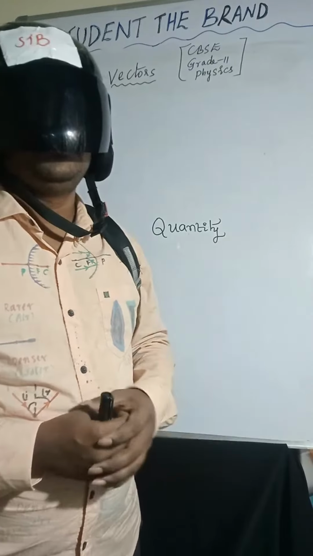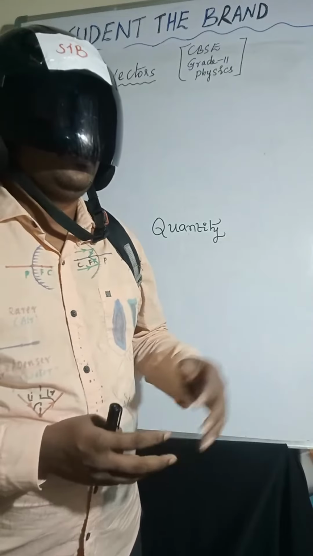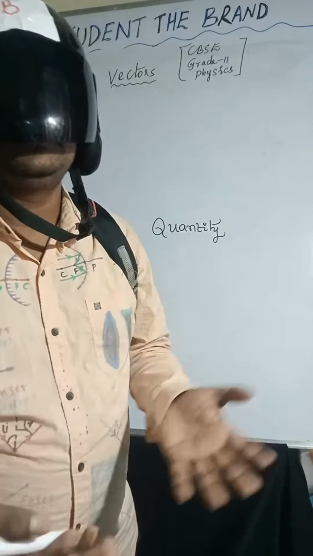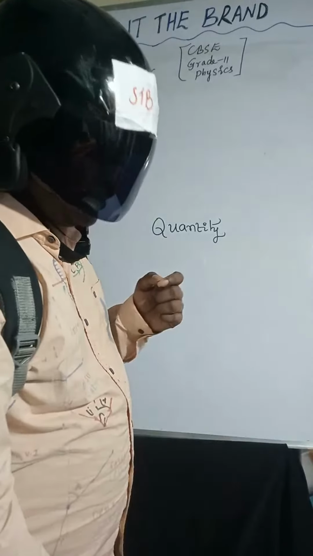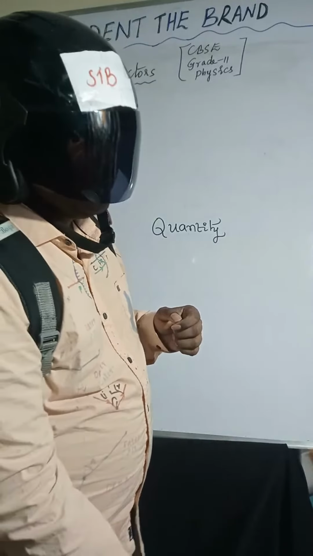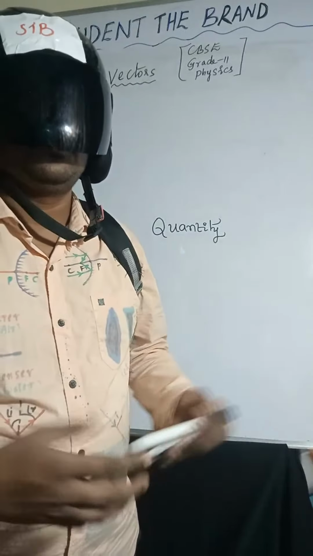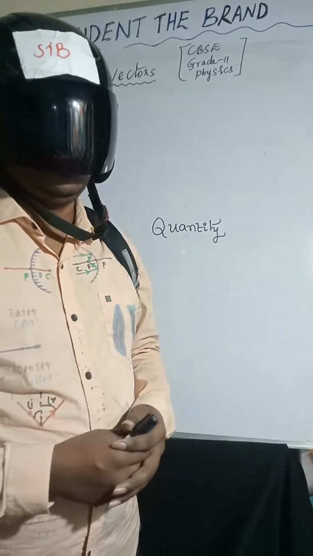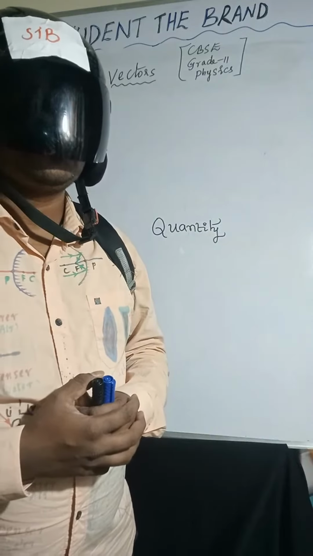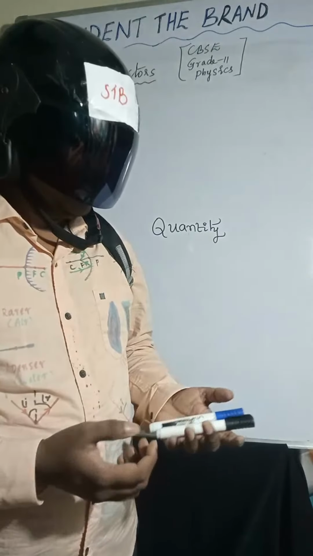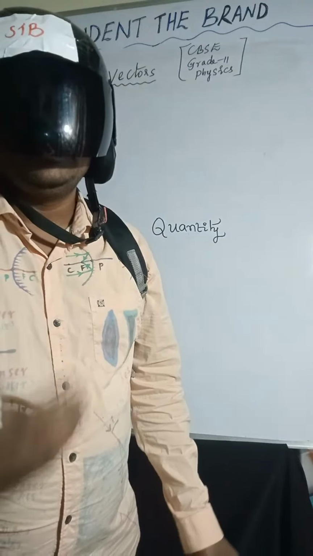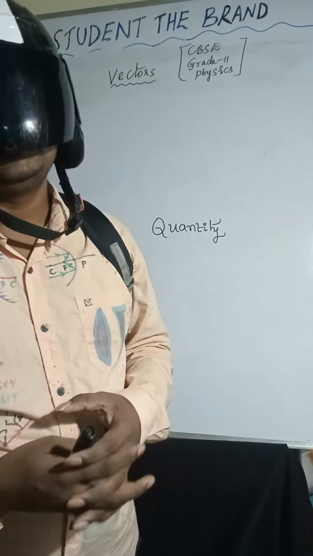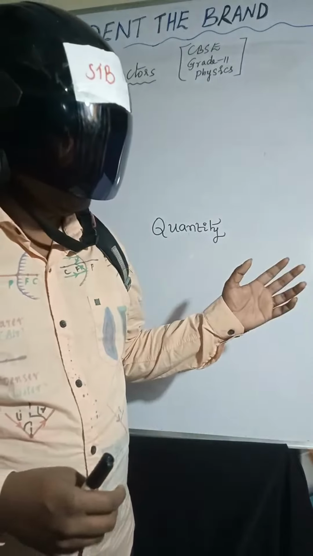No, he will ask two questions: how much you want, and how many kgs you want. That is quantity. It tells the answer for how much or how many.